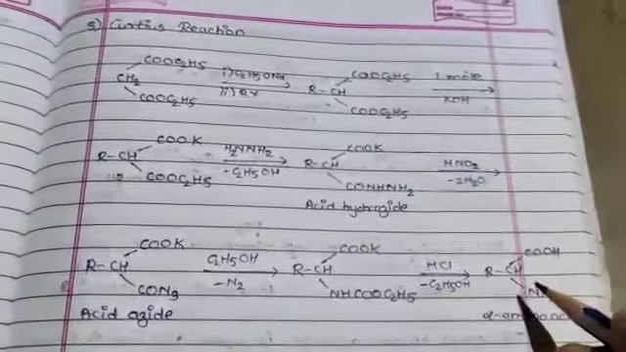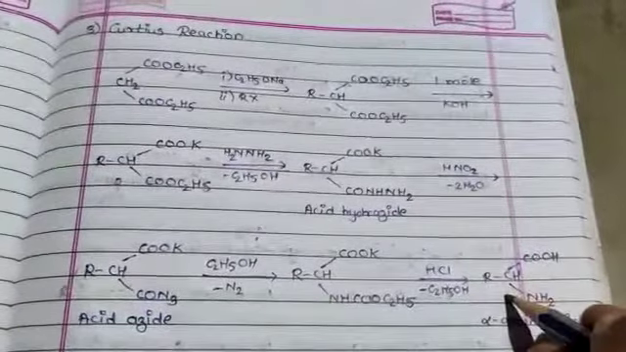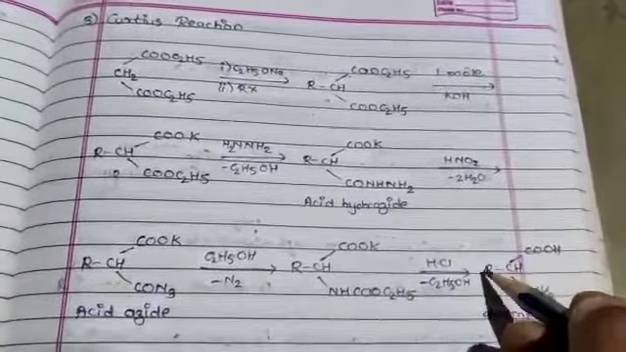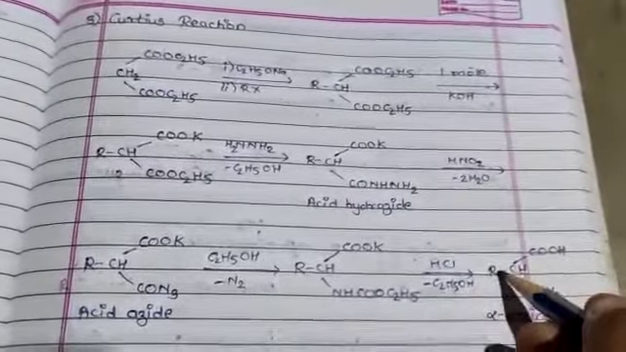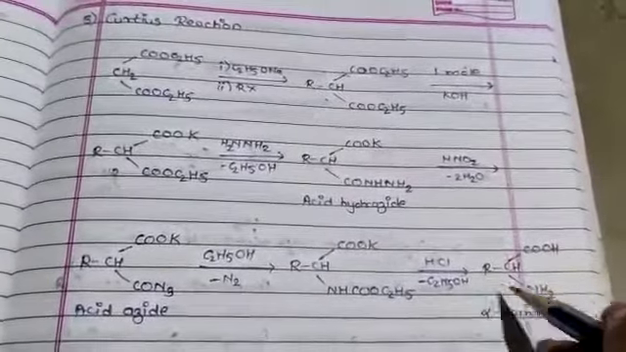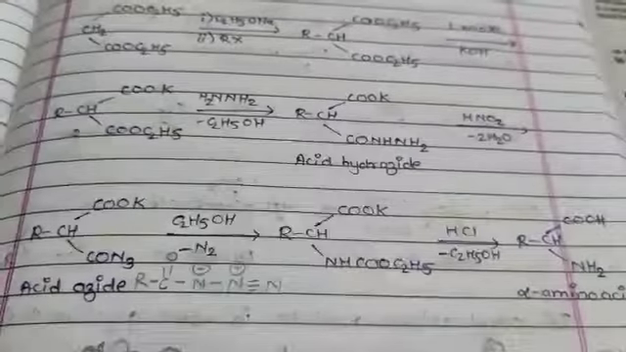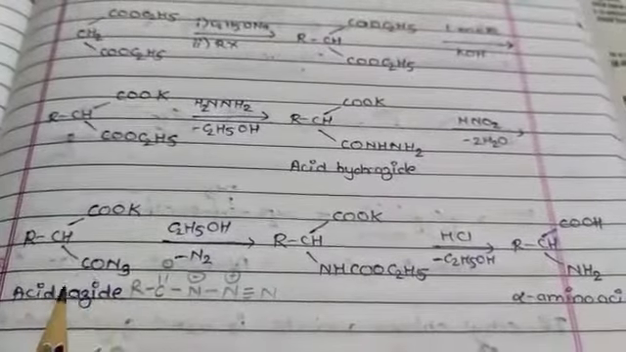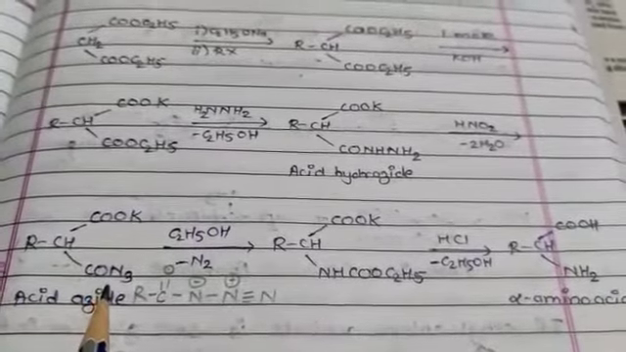So this is the general scheme of the Curtius reaction. If instead of R we take the methyl group, then you will get alanine, meaning the synthesis of alanine derivatives. So let me see the mechanism of the Curtius reaction.